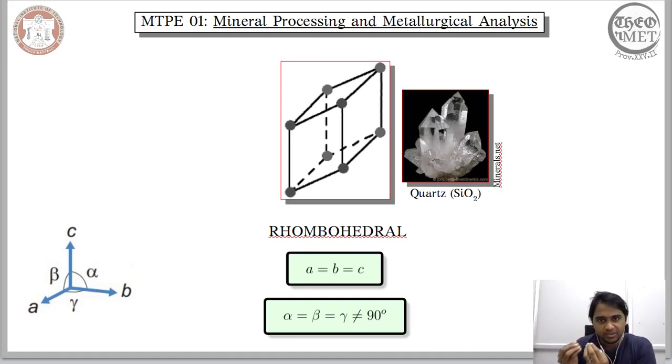Because of this regular arrangement of the entities within a crystal, you are able to see regular shapes such as these, even though it appears in nature. Even while it appears in nature, we are able to observe such a faceted, regular shape. So now getting back to our crystal systems, we have cubic and we have rhombohedral. They are more or less the same, the only difference is the angle between them. Even though the magnitudes are equal, the angles are not equal to 90 degrees in the case of rhombohedral.